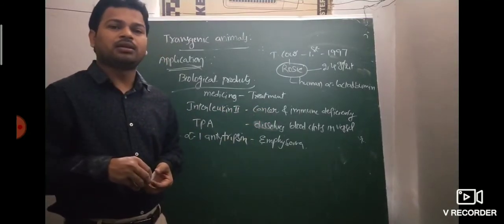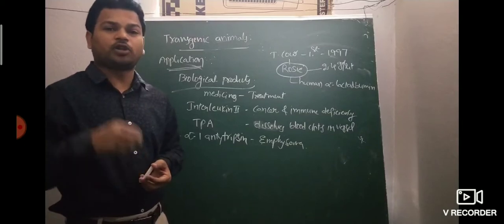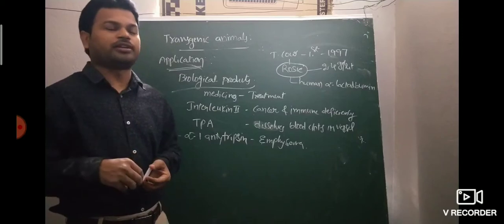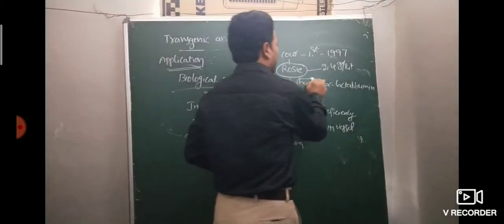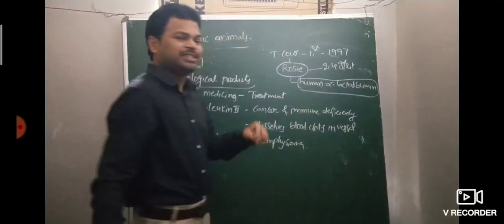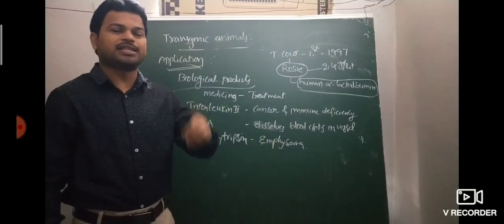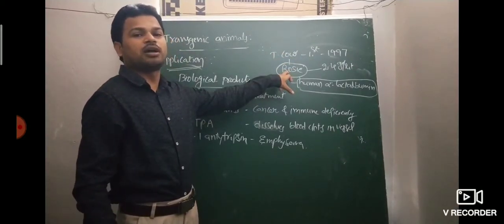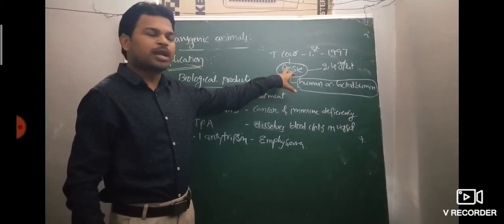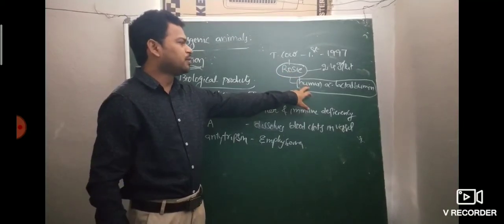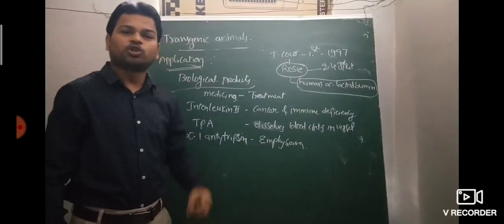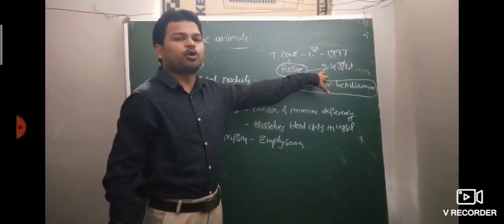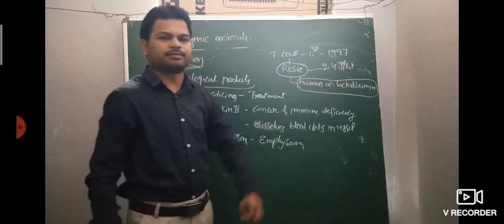So the gene for the protein responsible for woman's milk is isolated. That gene is human alpha-lactalbumin. The gene is isolated and inserted into the cow to produce a transgenic animal. That's called the transgenic cow Rosie. Due to the presence of human alpha-lactalbumin, it produces a high amount of protein, 2.4 grams per liter.